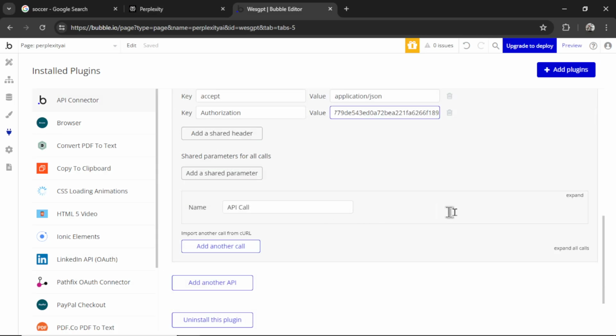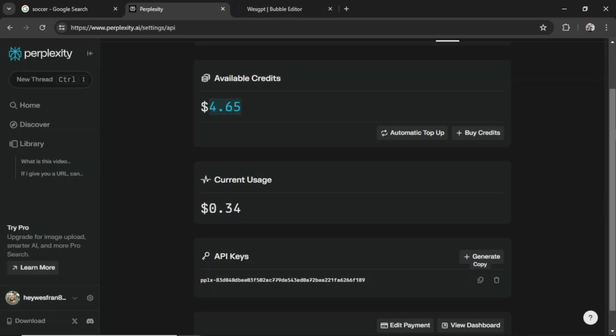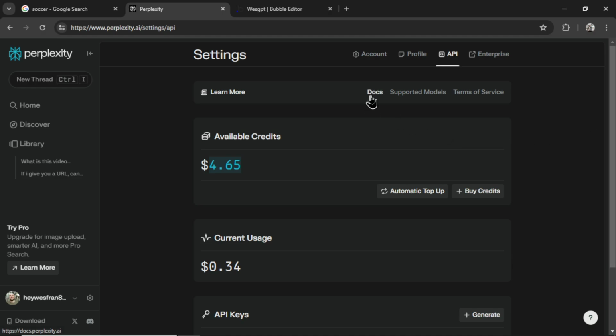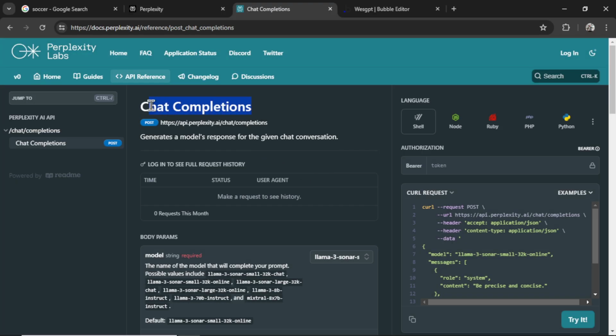Then under API call, click expand. We are going to make a call under the Perplexity API. I'm going to call it search the web. Let's use it as an action. This is a post request. And to get the URL, you can go to docs, API reference. We're looking for the chat completions endpoint.